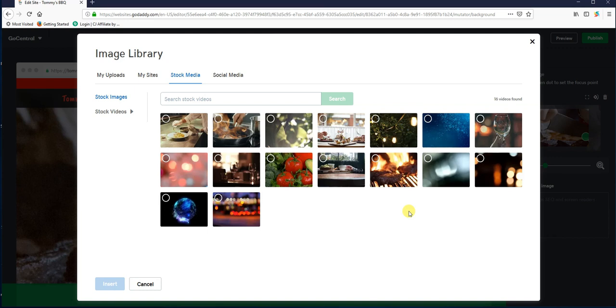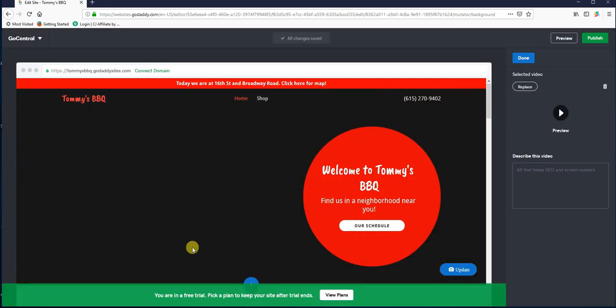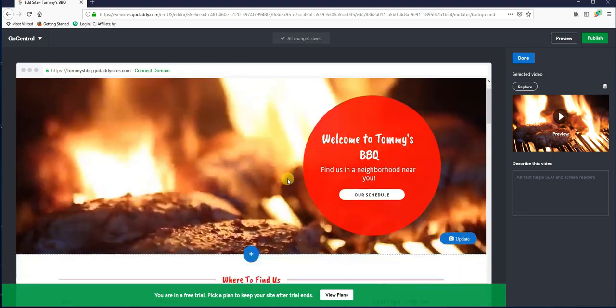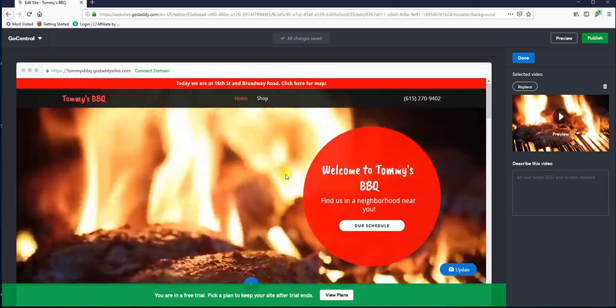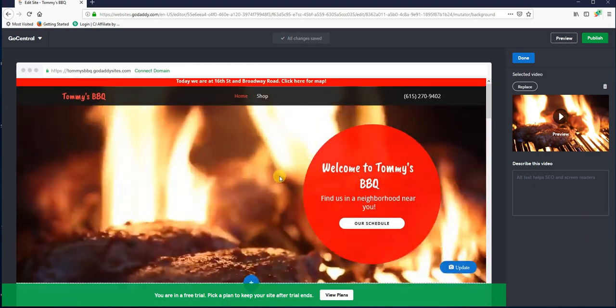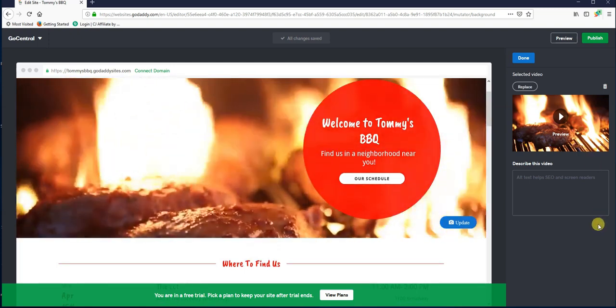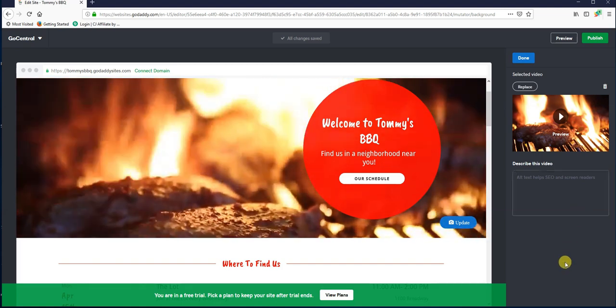It looks really cool. For me, I'm barbecue, so this little video right here is just about perfect. So I'm going to go ahead and select that one and then hit insert, and you'll see right away, boom, it gives me a little flaming header right in my video. I mean, for a barbecue business, that is fire. No pun intended. Okay, yeah, there's a pun intended.